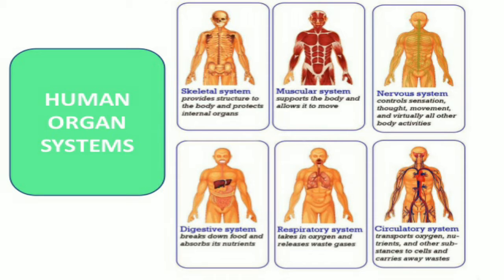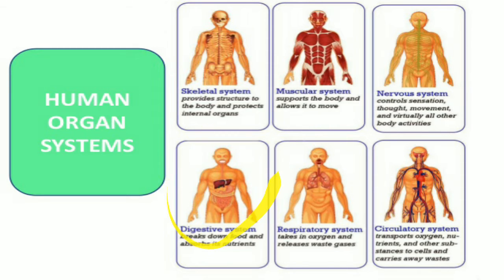Number two, the muscular system. The muscular system supports the body and allows it to move. Then, the nervous system. What does the nervous system do? The nervous system controls sensations, movement, and virtually all other body activities.